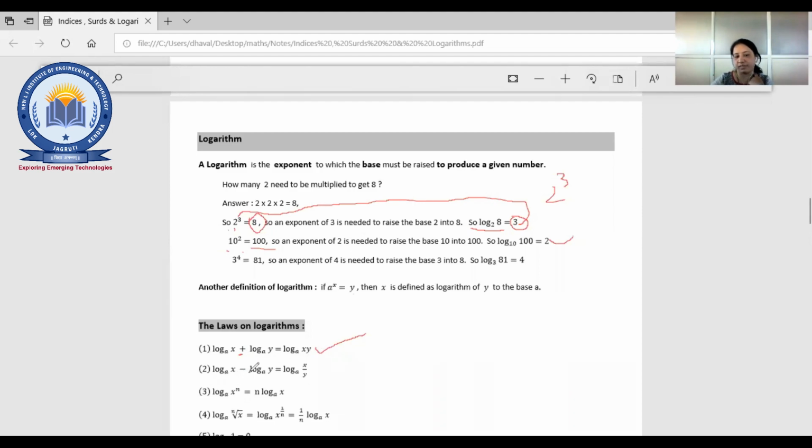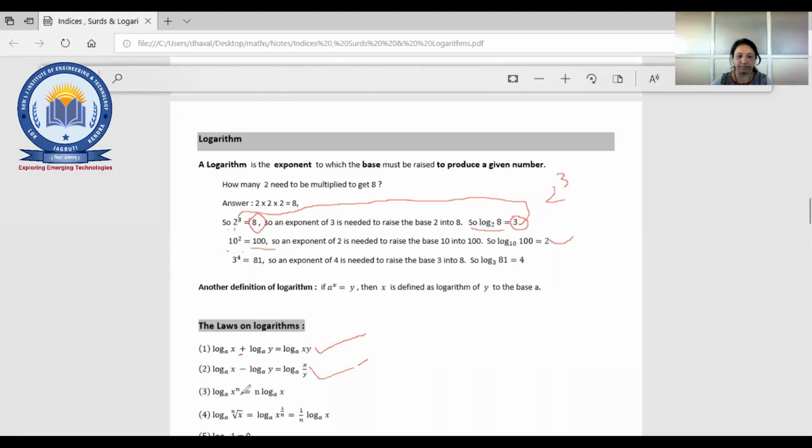Subtraction. Same like if there is a subtraction, so you have to use division. That means log x base a minus log y base a can be written as log x upon log y. So in that way you can write. If there will be a plus, you have to do multiplication. And if there will be a subtraction, then you are supposed to do a division.